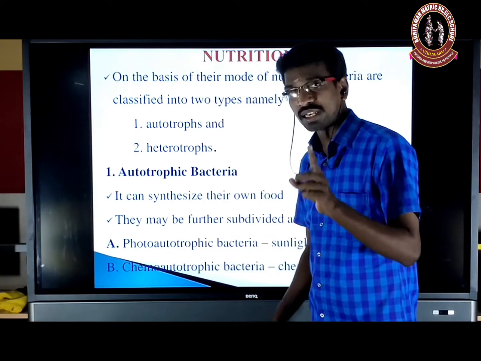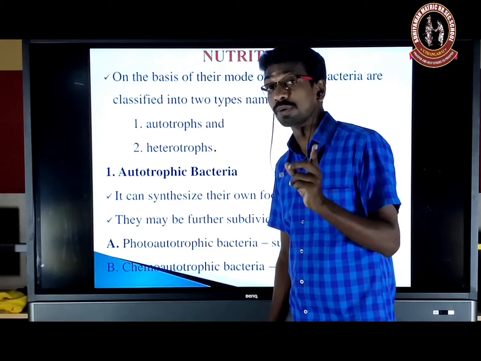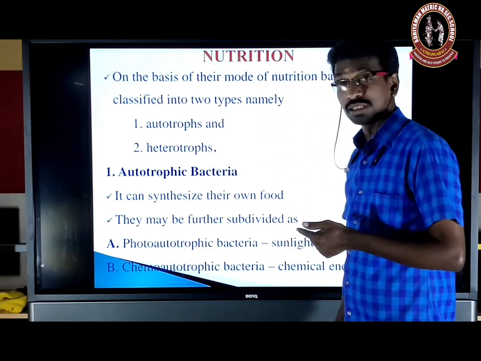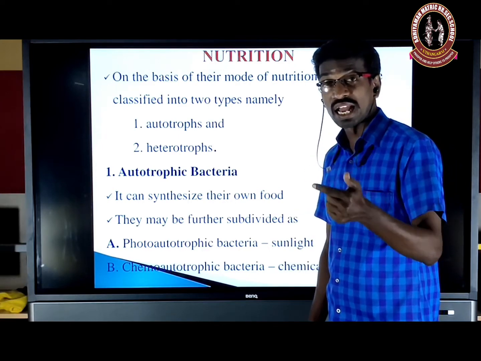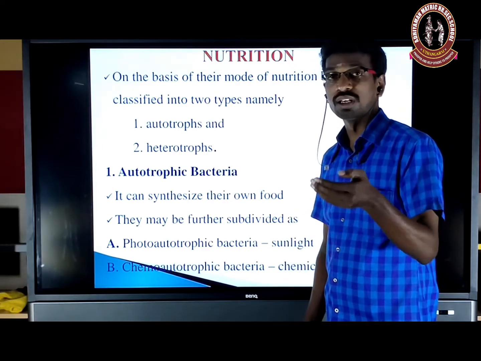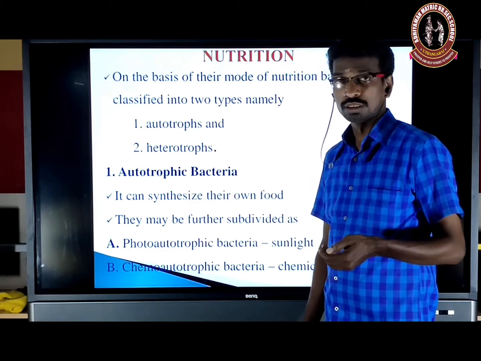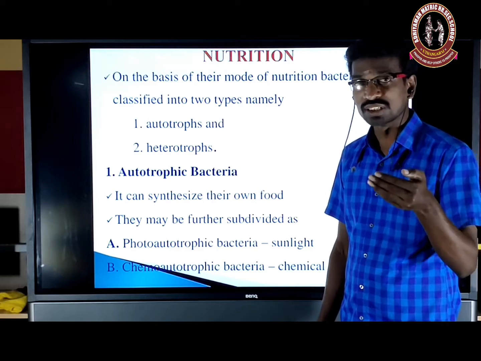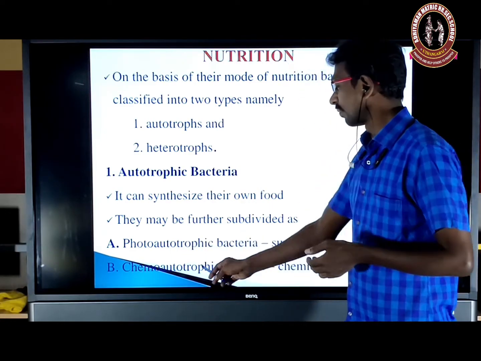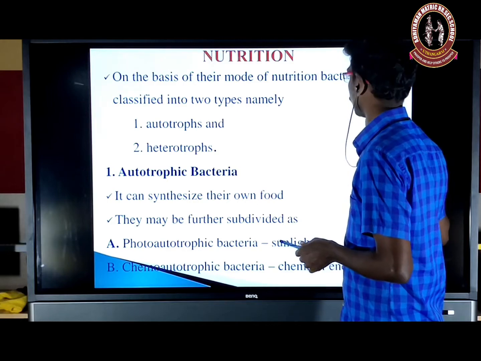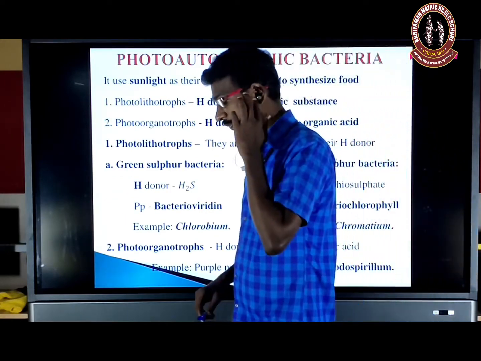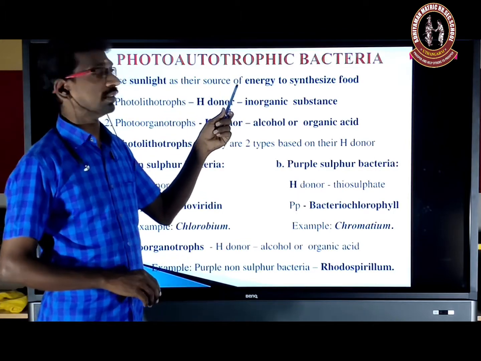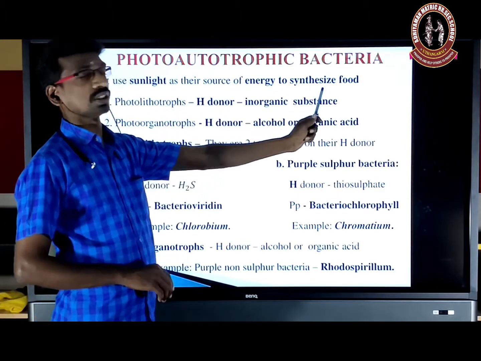This group of bacteria contains chlorophyll pigment. That is very, very important. The presence of chlorophyll pigment generally is used for sunlight. The chlorophyll pigment only has the ability to harvest sunlight. Okay, so the photosynthetic pigment only has the ability to harvest sunlight. That is a photoautotroph and the chemoautotroph. So first photoautotroph. So here light energy, that is sunlight, is used as energy to synthesize the food material.